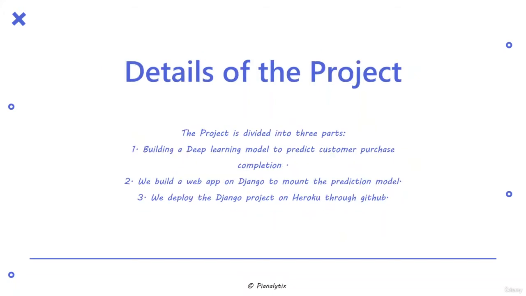Moving forward, this is the detail of the project. Now the project is divided into three parts. The first is building a deep learning model to predict customer purchase completion. The second is building a web application based on the Django framework. And the last is deploying the Django framework web application on Heroku.